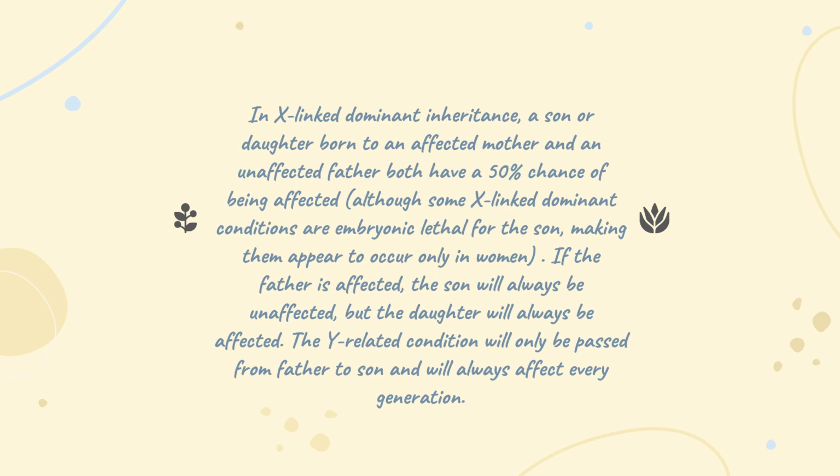In X-linked dominant inheritance, assume a daughter born to an affected mother and an unaffected father has a 50% chance of being affected, although some X-linked dominant conditions are embryonic lethal for the son, making the affliction occur only in women. If the father is affected, the son will always be unaffected, but the daughter will always be affected. The Y-linked condition will only be passed from father to son and will always affect every generation.